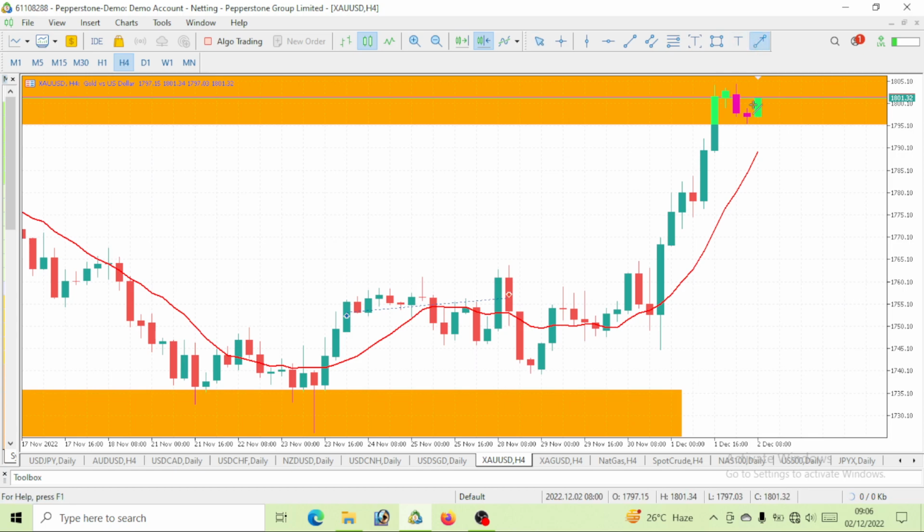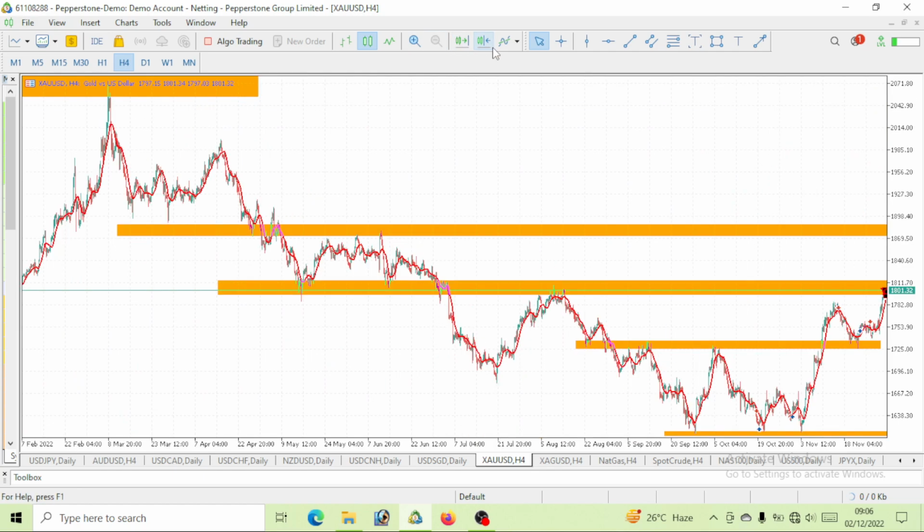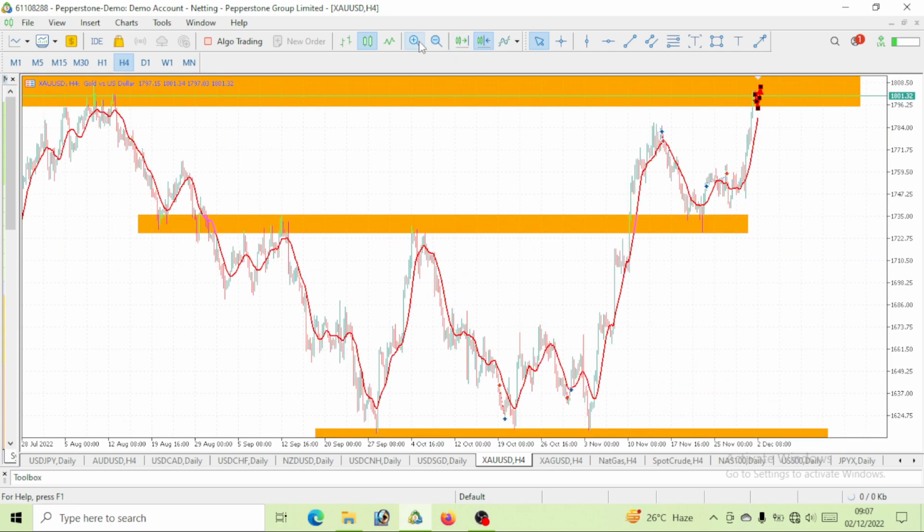So we are seeing a pullback here, at this level where price has reacted to previously. So I still expect price to actually push up further, break above the level, which I think will happen. And if it does not happen, then no problem. Price will push up, break above it, give us a pullback, then we can go long. So this gold, right? Let's see if we have a bullish move for the day.